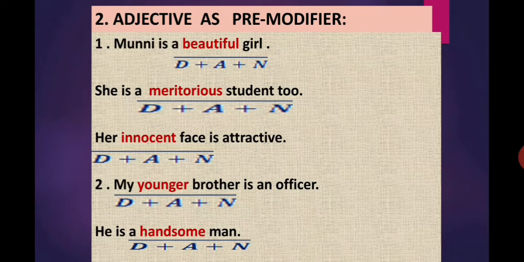My younger brother is an officer. Younger is an adjective and it comes before the noun brother and gives more information about it. He is a handsome man. Here, handsome is an adjective and it comes before the noun man and gives information about the noun man. So, beautiful, meritorious, innocent, younger and handsome: all these words are pre-modifiers. Though these words are adjectives, they are pre-modifiers also.